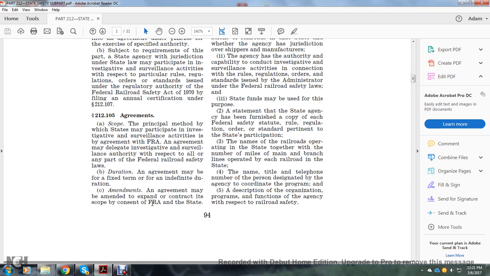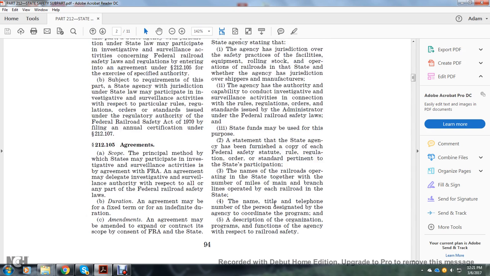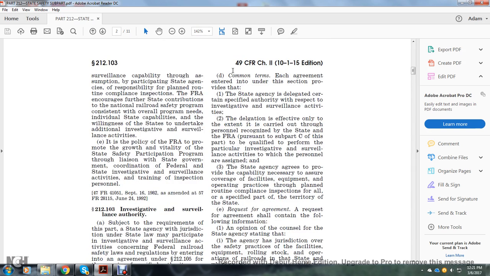Agreements. 212-105 Agreement Scope. The principal method by which states may participate in investigation and surveillance activities is an agreement with the FRA. An agreement may delegate investigation and surveillance authority with respect to all or any part of the Federal Railroad Safety laws. Duration. An agreement may be of fixed term or of indefinite duration. Amendments. An agreement may be amended to expand or contract its scope and content with the consent of the FRA and the state.